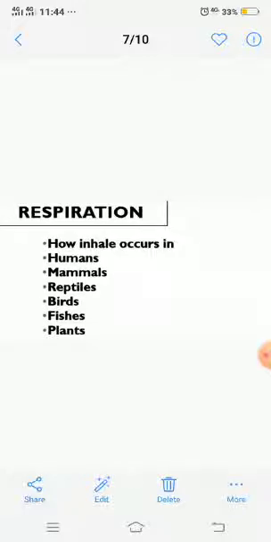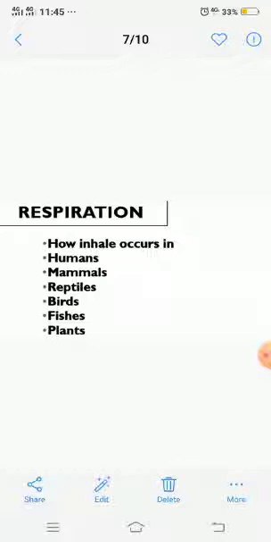So this is clear. Now we have to move toward the other important aspects of respiration, that is, which organ is responsible for this exchange of gases. In humans, mammals, reptiles and birds, we have a specialized organ called the lungs, and the lungs are responsible for the exchange of gases.